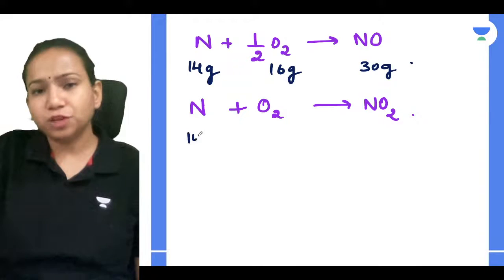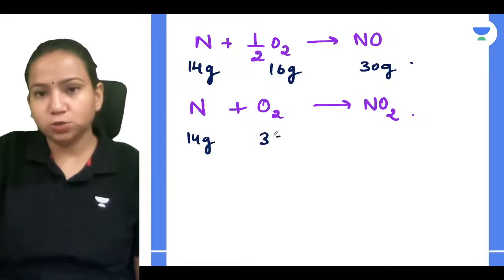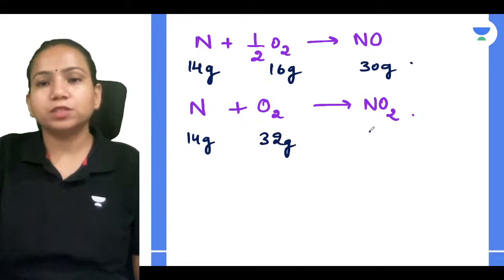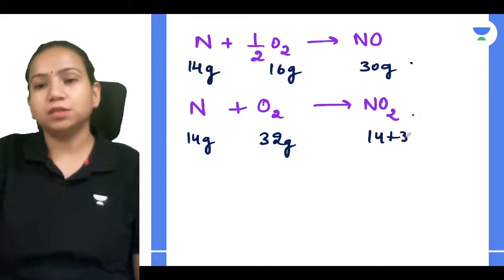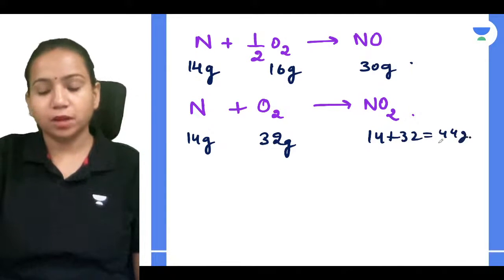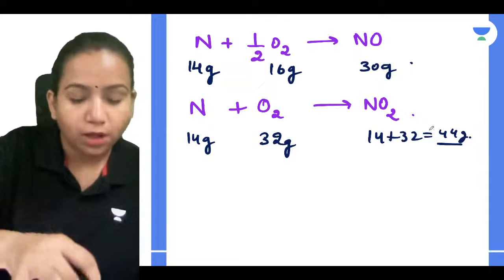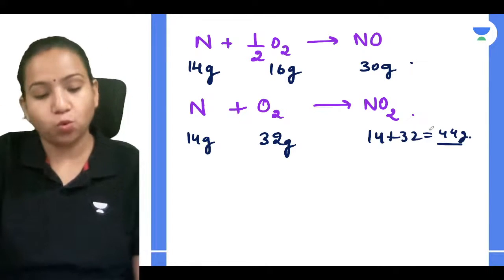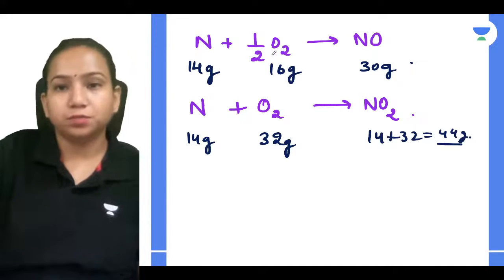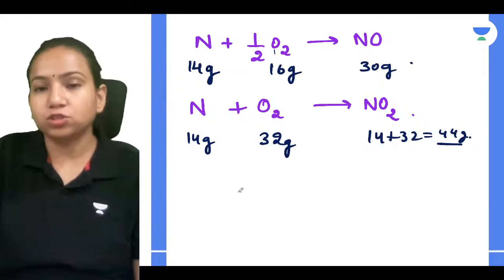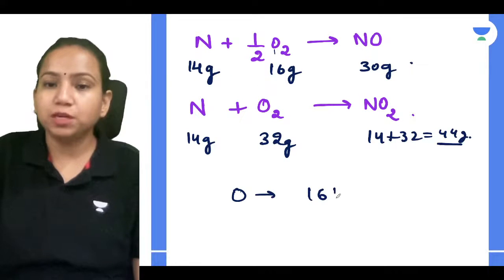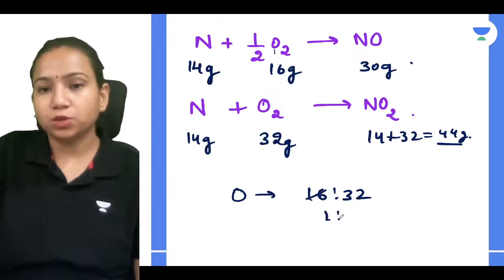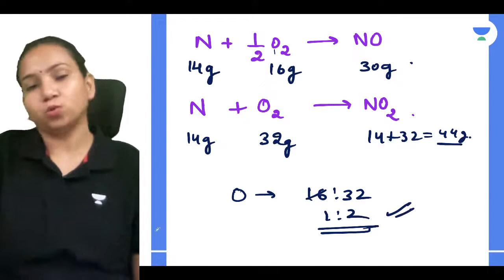Okay, nitrogen, if you are taking 14 gram, oxygen you are taking 32 gram. Yes, nitrogen dioxide will be how much? 14 plus 32, you will have 44 gram, like that. Now what you have to know is that if you find the nitrogen oxygen ratio, the oxygen whose mass is changing is going to be a simple whole number ratio. It is going to have a 1:2 ratio.